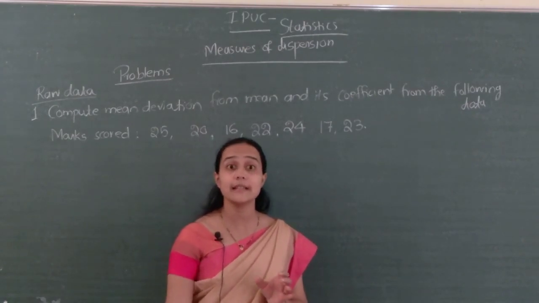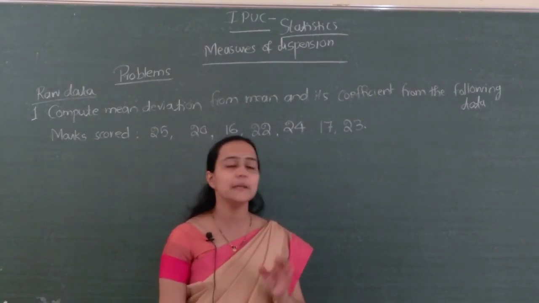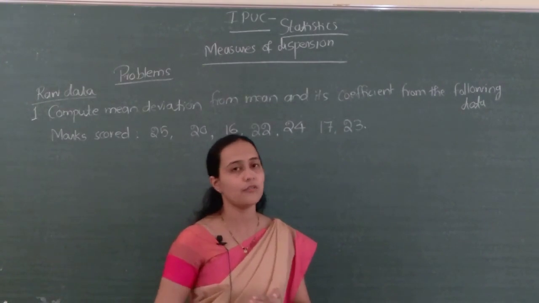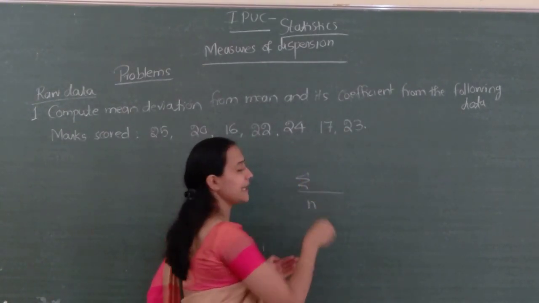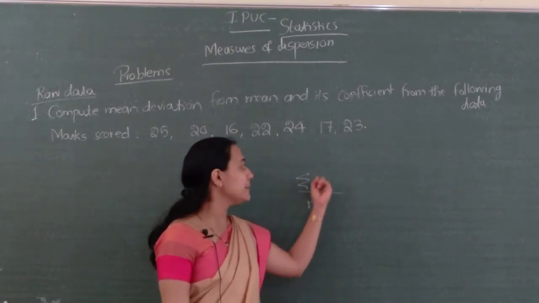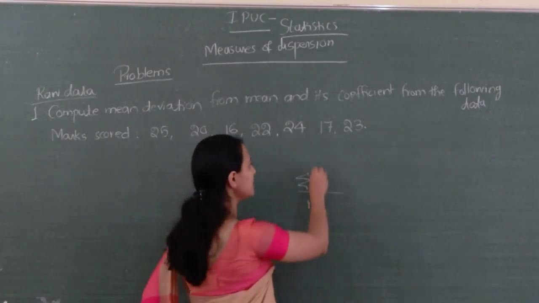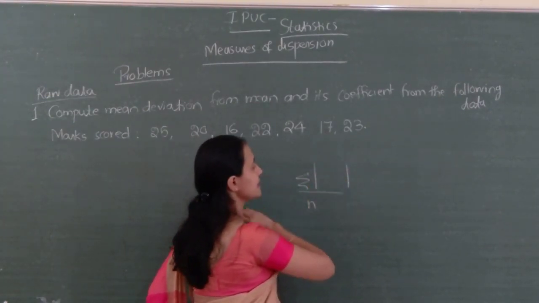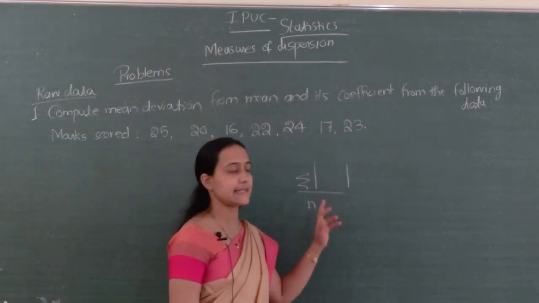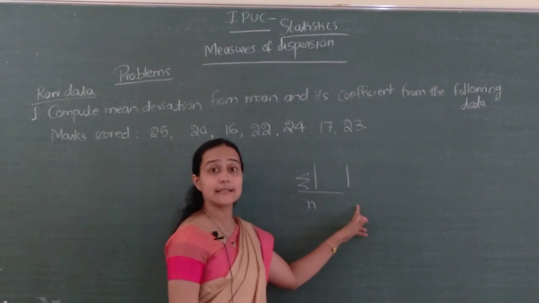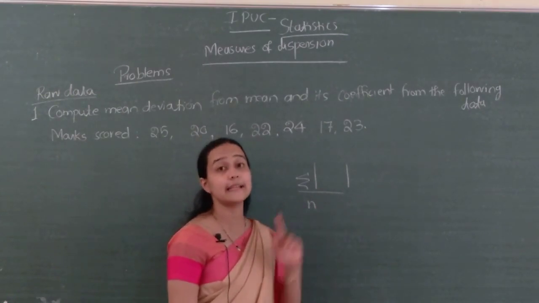Mean deviation is the mean, meaning something of the form sigma divided by n, of the absolute deviations of observations from any measure of central tendency. Absolute deviation means we are ignoring the sign here.